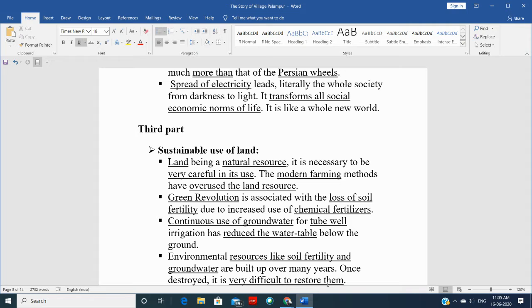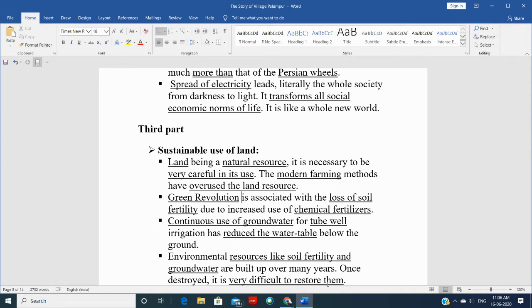So let's discuss that. See, the land is our natural resource. Because it's our natural resource, we need to be very careful in its use. But with modern farming coming into the picture, we started overusing the land resources, right? It's not only modern farming, because of the green revolution also, people became overwhelmed. They started using more of a combination of fertilizers, like chemical fertilizers.